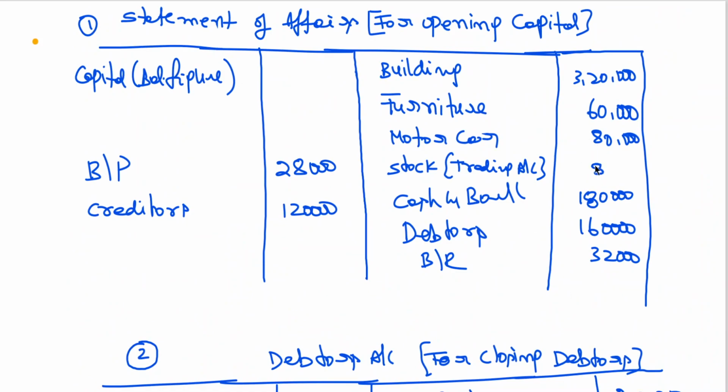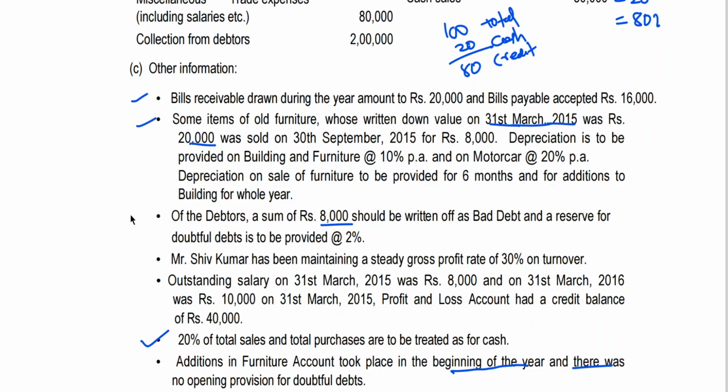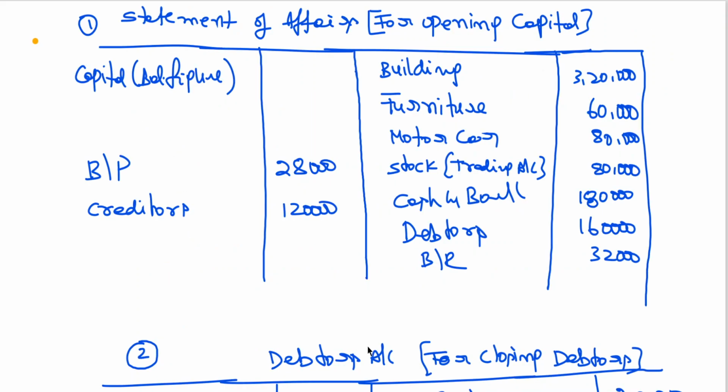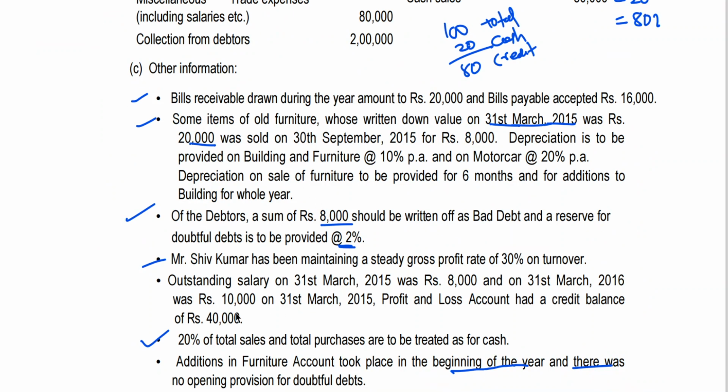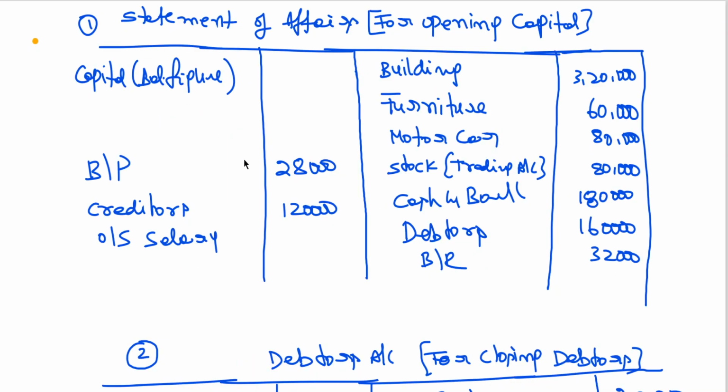Stock is complete. This adjustment has been completed. Shivkumar has been maintaining the gross profit rate, this is also completed. This is pending: outstanding salary on 31st March 15 is 8,000, and this is 10,000. So now, outstanding salary of the previous year is 8,000.